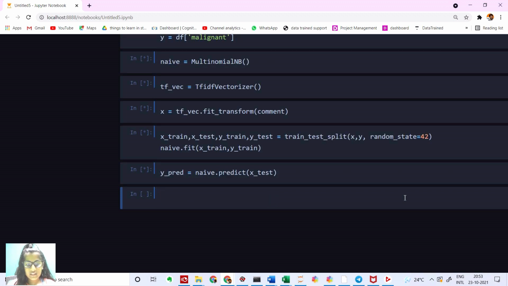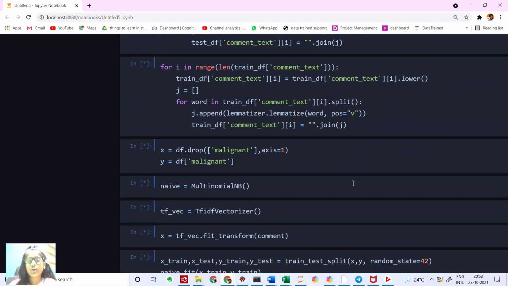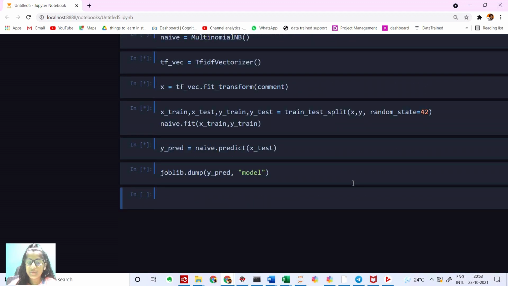And now the final thing, that's exporting our model. So I'm going to say joblib dot dump y predict comma, I'm going to save this as model. So after all this gets completed, I'm going to show you guys the prediction up here. So let's wait till it gets completed.